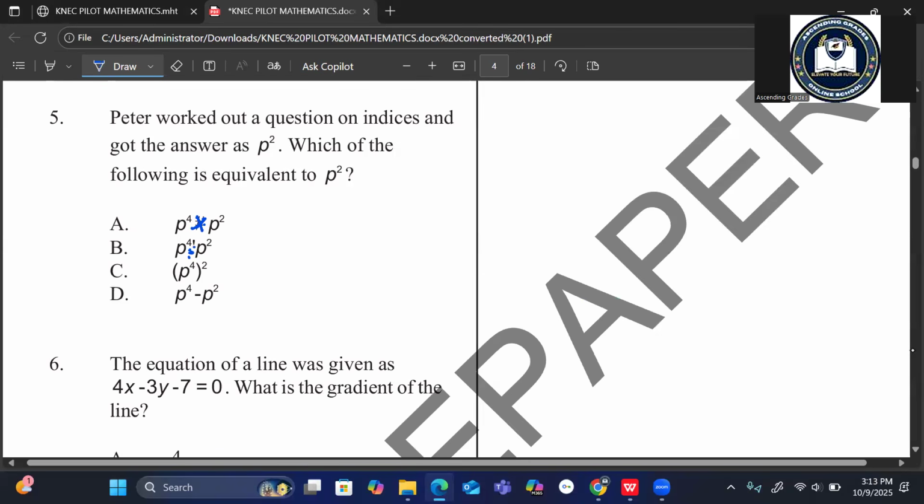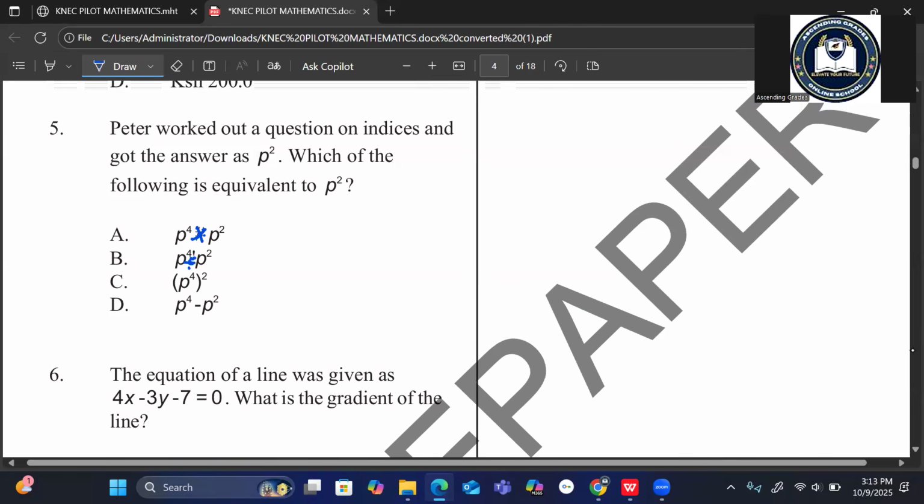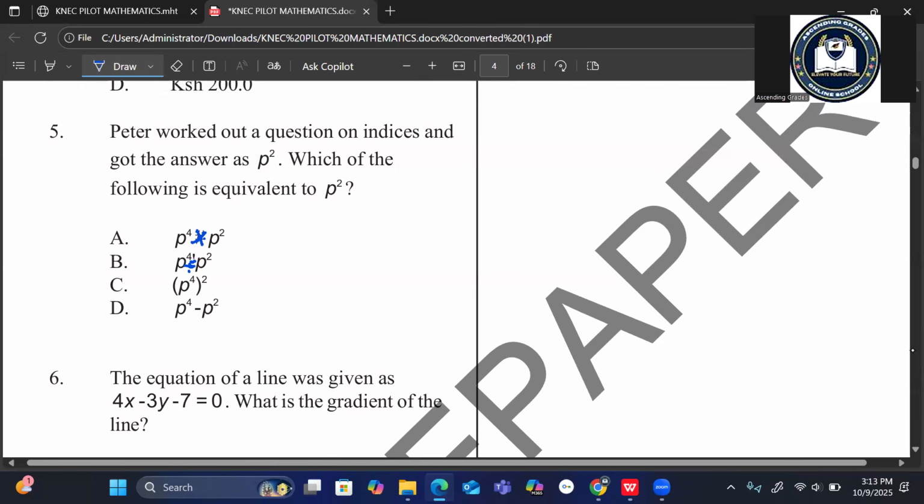There was a problem with the paper. I mean, there was an error there. From the original paper, it is confirmed this is supposed to be division. This one is supposed to be multiplication. That is from the original paper. Now, let's come back to working.